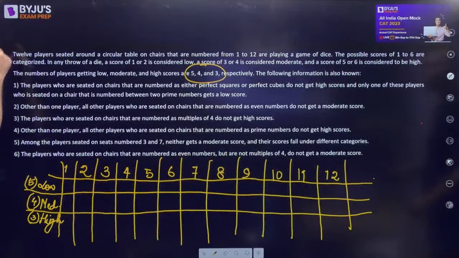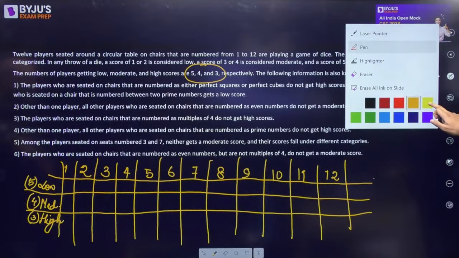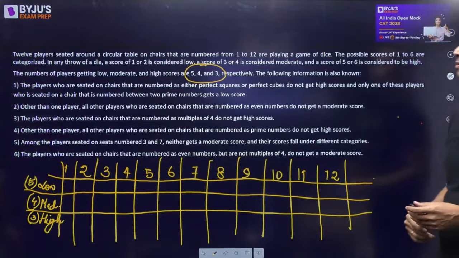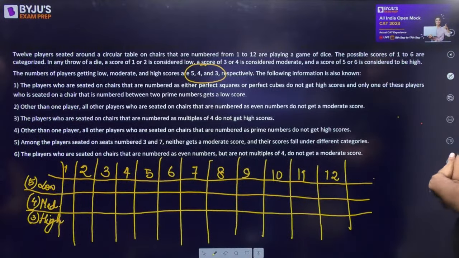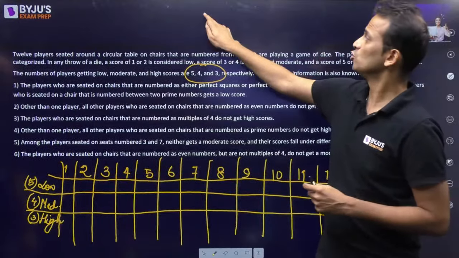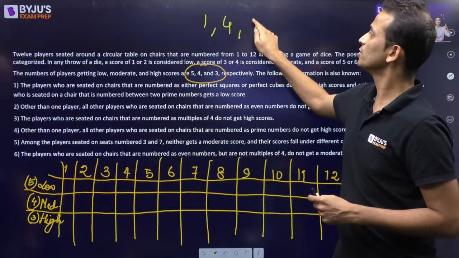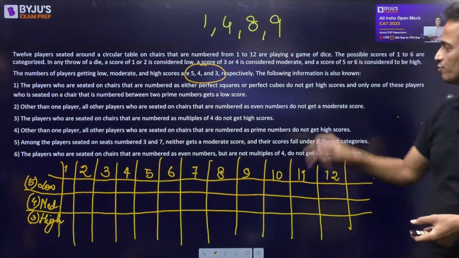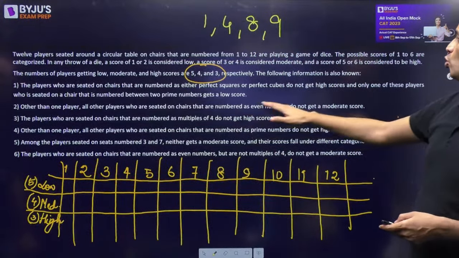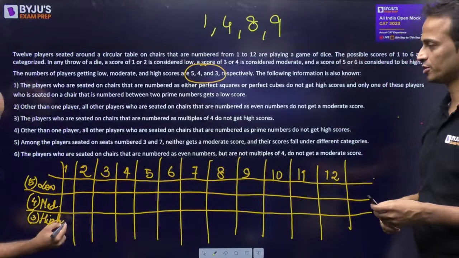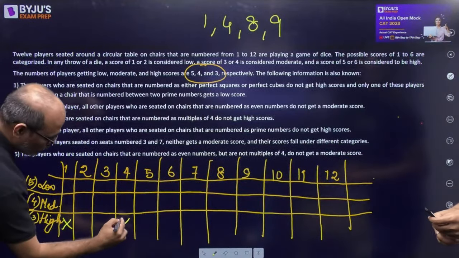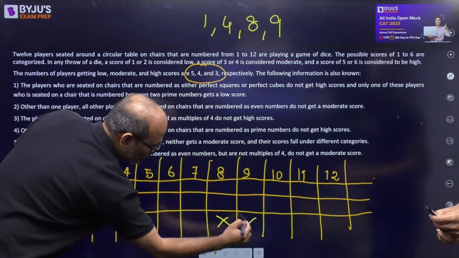Okay. So we shall start with condition number 1. Yellow please, not red, yellow. Read it. So condition number 1, the players who are seated on chairs that are numbered either perfect squares or perfect cubes, so perfect squares, perfect cubes, they are talking about these numbered chairs, do not get high scores. Fine. So these 4 do not get high scores. So 1 will not get a high score, 4 will not get a high score, 8 will not get a high score, 9 will not get a high score.